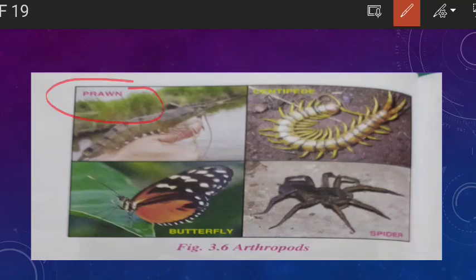Clear? This one is what? Prawn. And prawn belongs to which class? Crustacea. And in Crustacea, what is the special feature? That head and thorax are fused and they have many jointed legs.